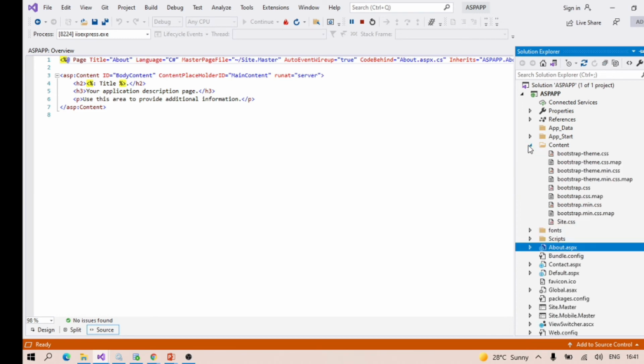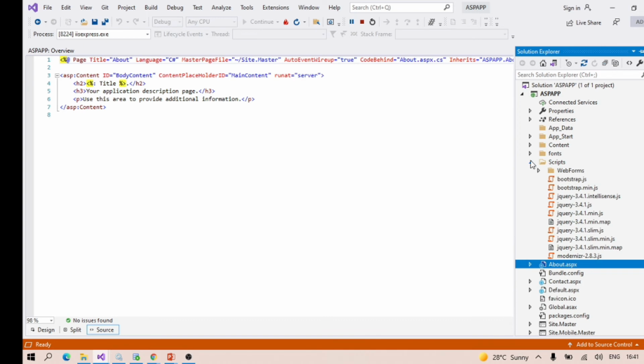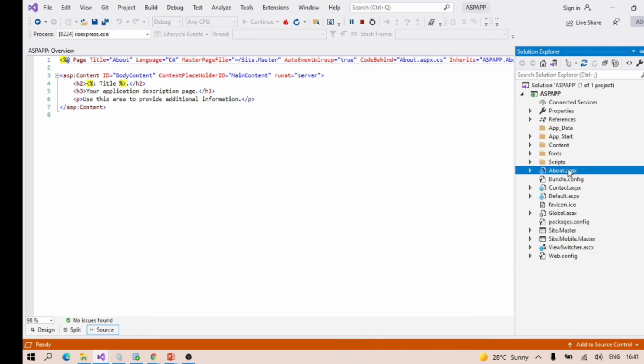Apart from about, we have a Default.aspx page. All other things are there. We also have a Scripts folder where we will keep jQuery and JavaScript. Web.config is there, Site.Master is there, and Shared we will also have. Site Master is for the external design: whatever we are getting at the top, right side and left side, that content we get from the master page, which is the Site Master.